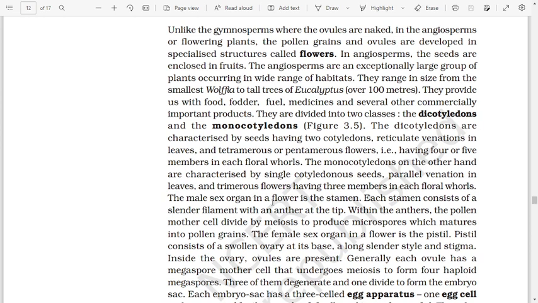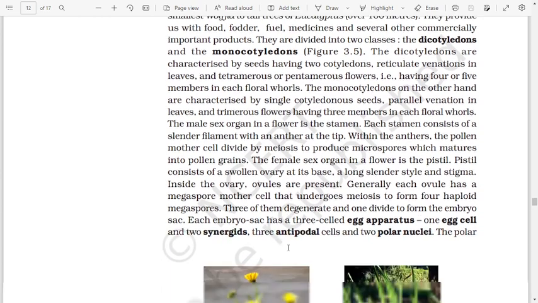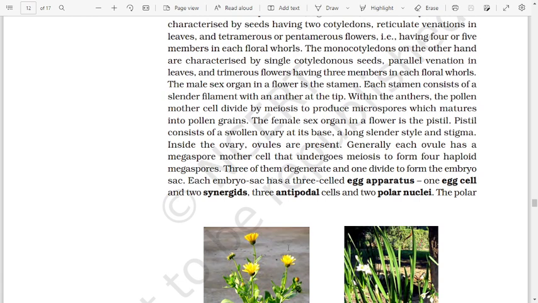The male sex organ in a flower is the stamen. Each stamen consists of a slender filament with an anther at the tip. Within the anther, the pollen mother cells divide by meiosis to produce microspores, which mature into pollen grains. The female sex organ in a flower is the pistil. Pistil consists of a swollen ovary at its base, a long slender